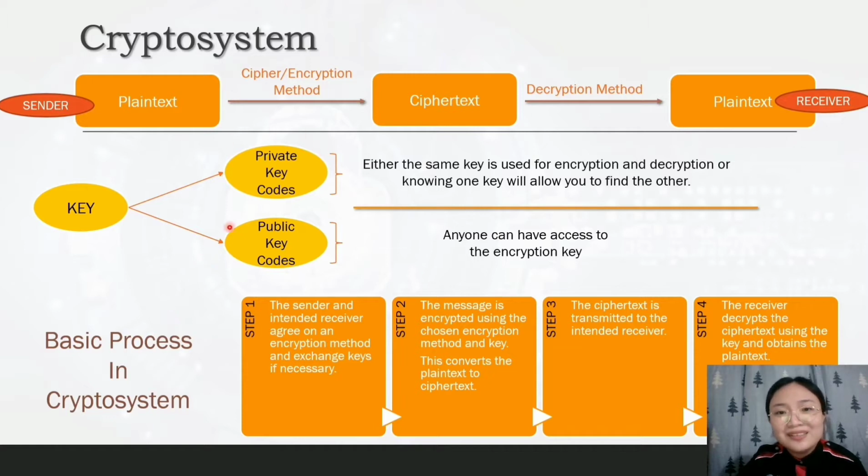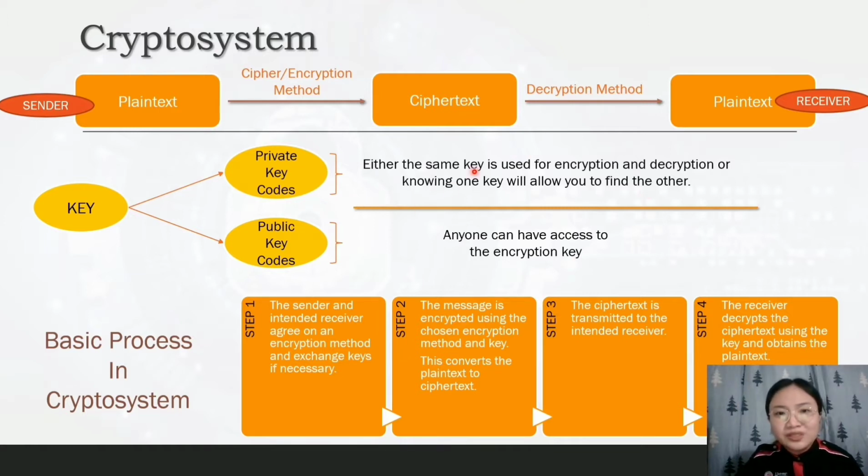There are two types of keys. The first one is private keys, where either the same key is used for encryption and decryption, or knowing one key will allow you to find the other, and only the sender and intended recipient can have access to the key. The second one is public keys, where anyone can have access to the encryption key, and they still will not be able to figure out the decryption key.